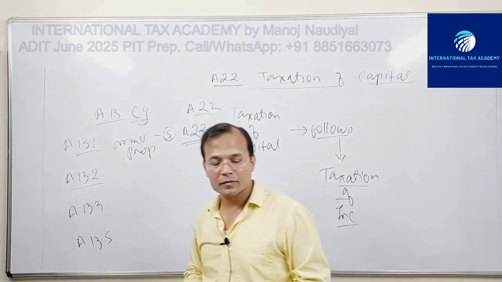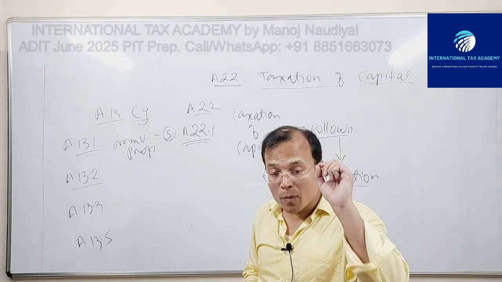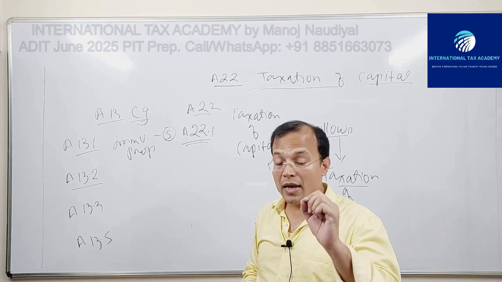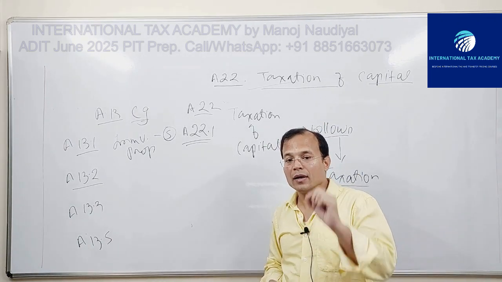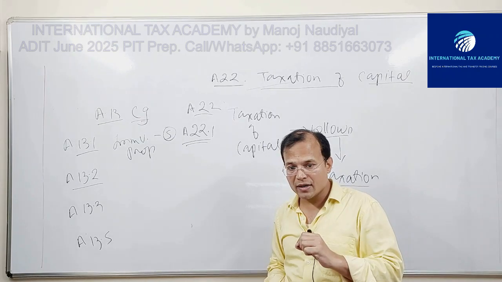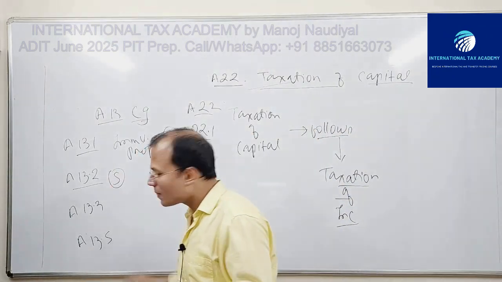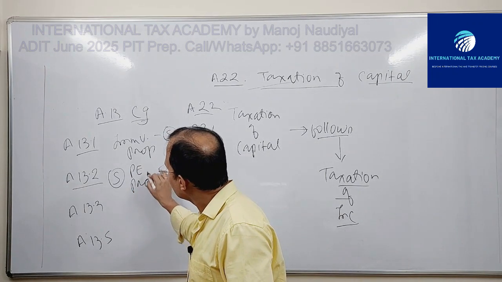13.2, alienation of movable property belonging to a PE. Gains arising out of such alienation, the right to tax those gains is given to S state.